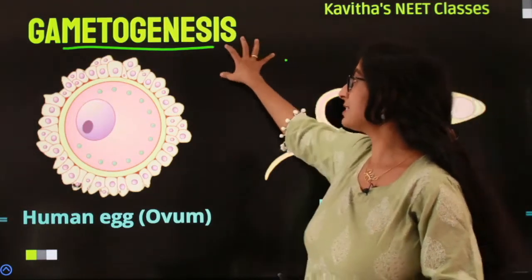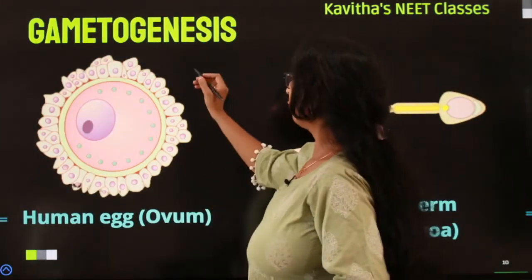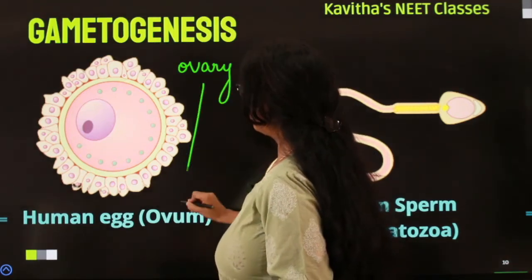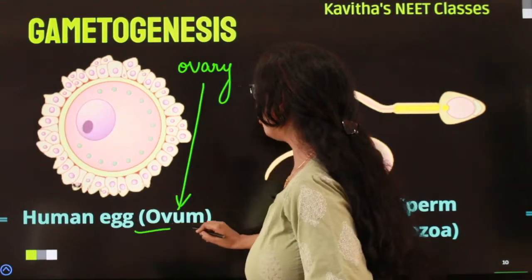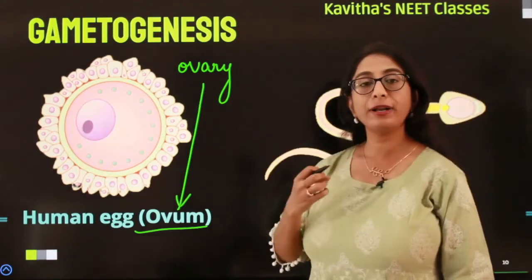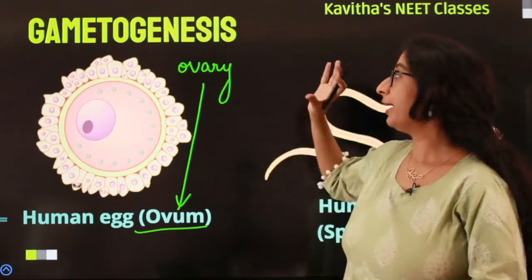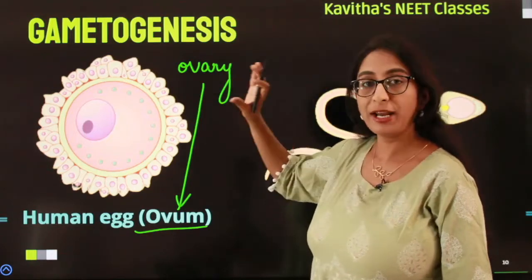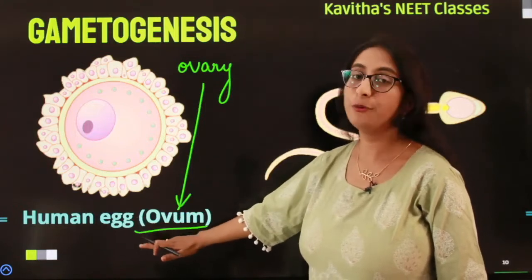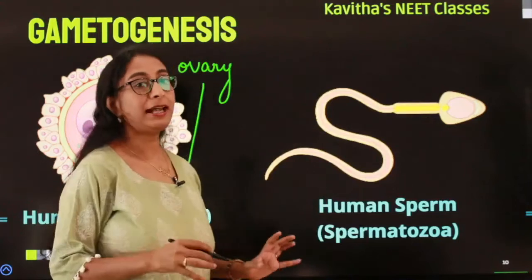I will explain to you in simple terms. So what are the male and the female gonads? The female gonad is the ovary, that is the ovary produces the female gamete, which is the ovum, or we can also call it as egg, isn't it? What are gonads? Gonads are the reproductive organs which produce the gametes. Okay, so in females the gonad is ovary, and it is the ovary which produces the female gamete, which is the ovum. Right. Next, what is the male gamete and the male gonad?